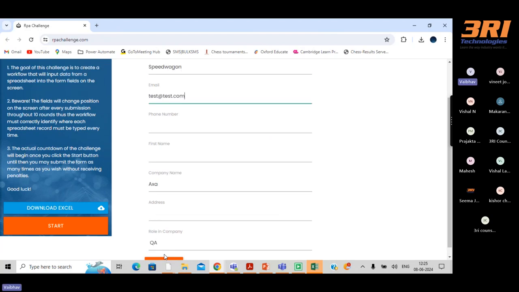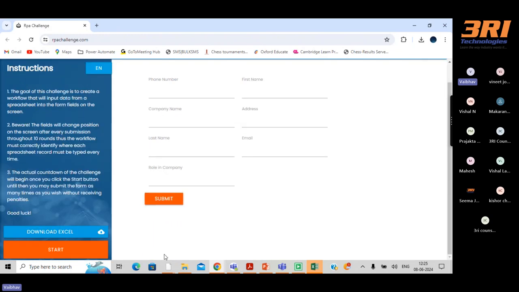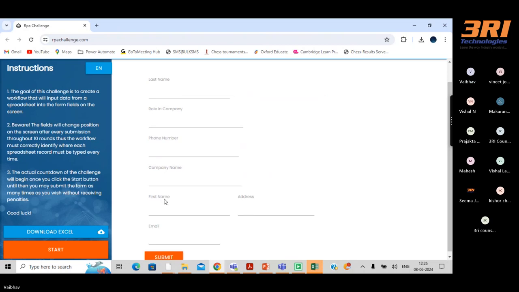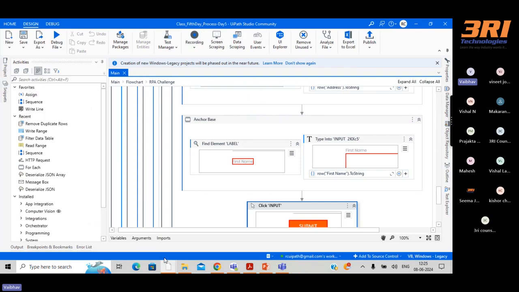And if you want to build this automation, in UiPath Studio we already have the activities or functions created by default. We just have to use those and perform the automation. So it's not required to write a line of code to build this particular automation. You can build this within a few minutes, I can say. Okay, so it ran successfully.